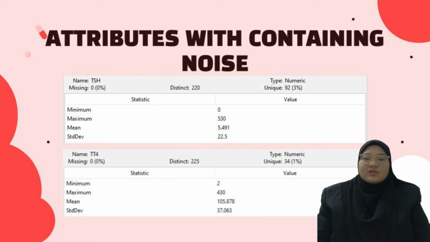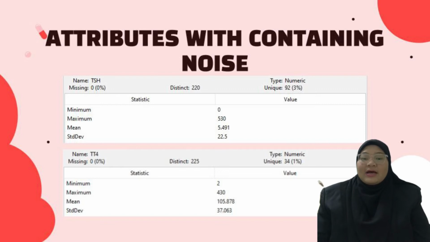Next, attributes containing noise. What does it actually mean by attribute containing noise? To know whether an attribute contains noise, we observe its distinct count. If the attribute has a large amount of distinct values, then that means the attribute contains noise.